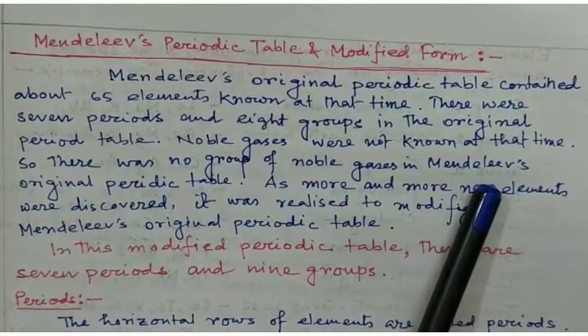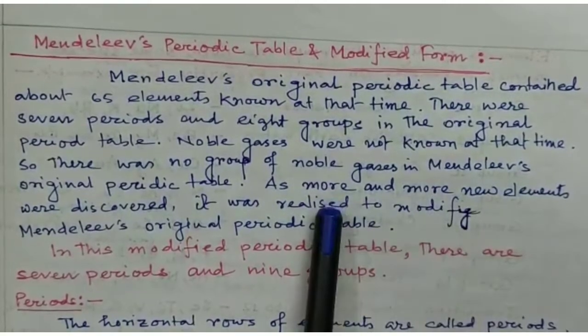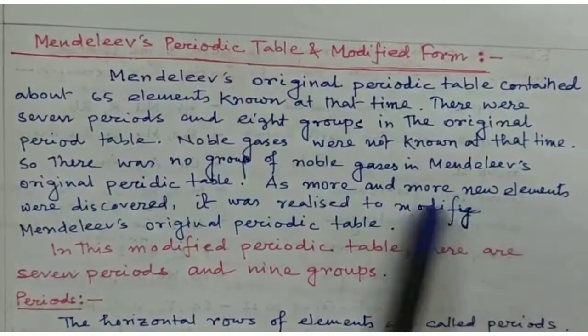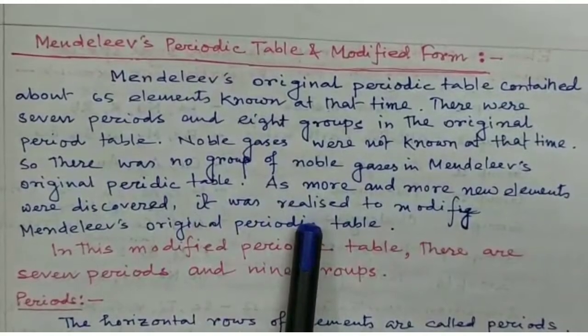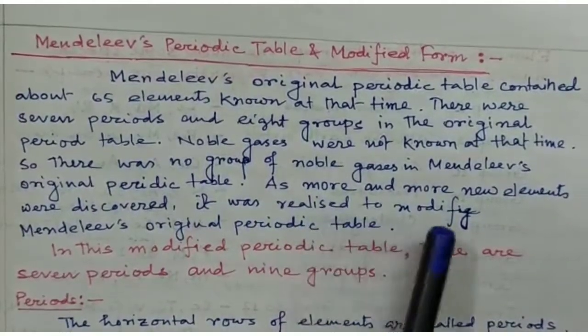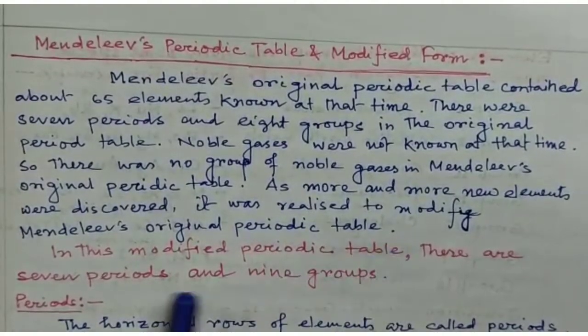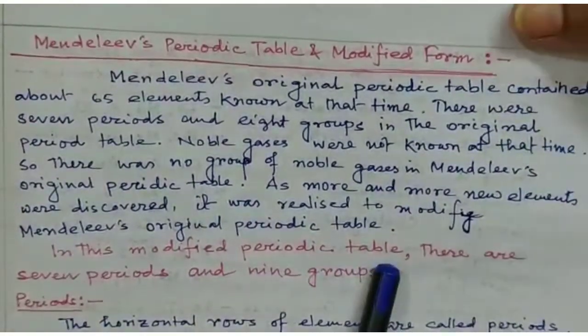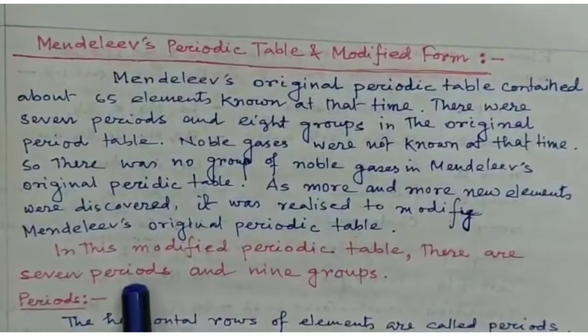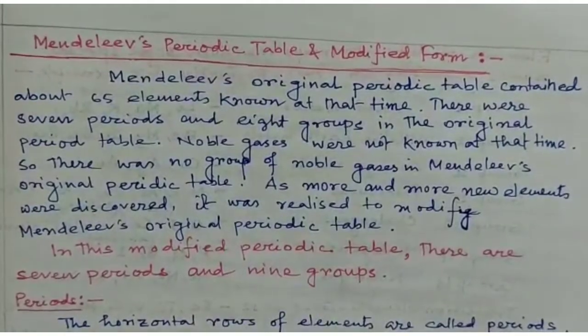As more new elements were discovered, it became necessary to modify the original table. In this modified periodic table, there are 7 periods and 9 groups.